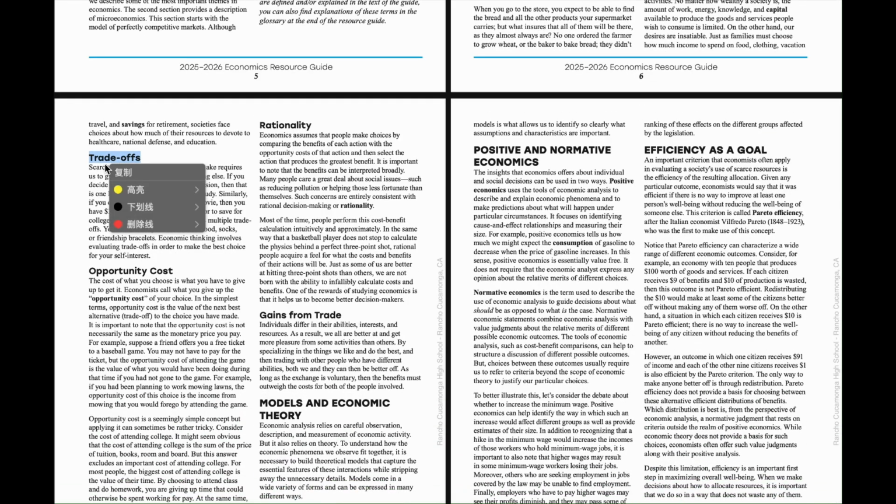Next is trade-offs. Trade-off is that the scarcity forces you to choose one over the other. Since you can't have everything, at least have what you like the most, right? If the amount of money that you currently hold cannot buy both A and B, well, at least you can choose A or B. So that's something that you choose, and that's something, as it stated, resulted from scarcity.